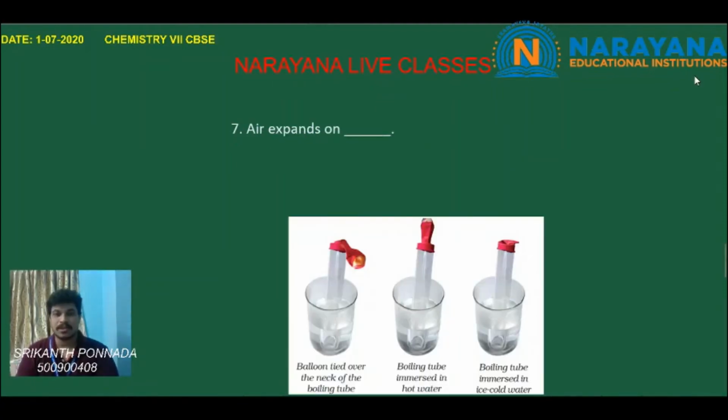Coming to the seventh question, air expands on dash. Children, by this simple experiment we can prove that air expands on heating. Let us see how it is.